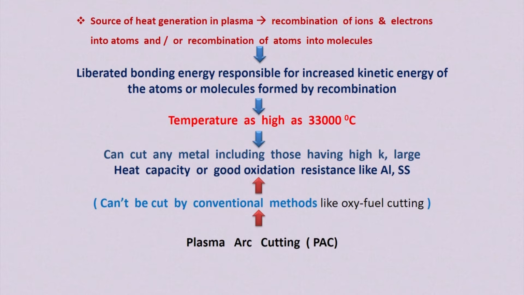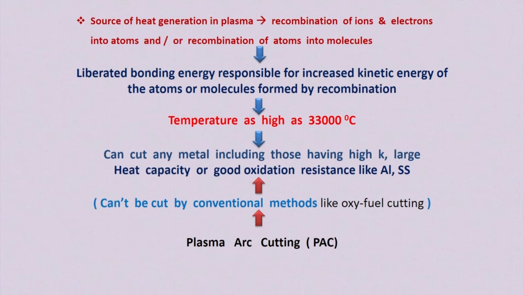So temperature is generated around 33,000 degrees centigrade. That's why the temperature rises up to 33,000 degrees centigrade. Because of this huge amount of heat, it can be used for any kind of cutting purpose, which is not possible by oxy-fuel gas cutting. That kind of thick material can be cut by the plasma cutting process.